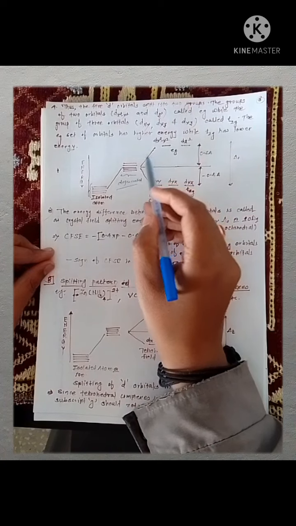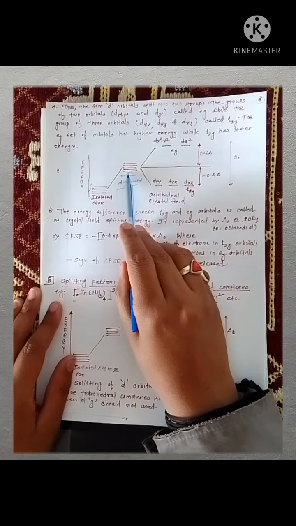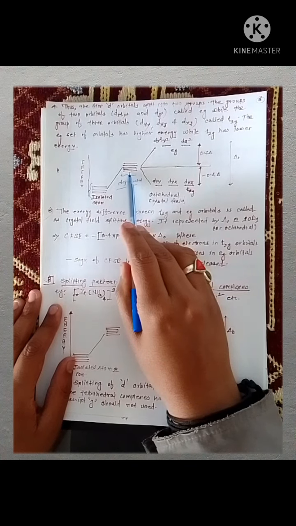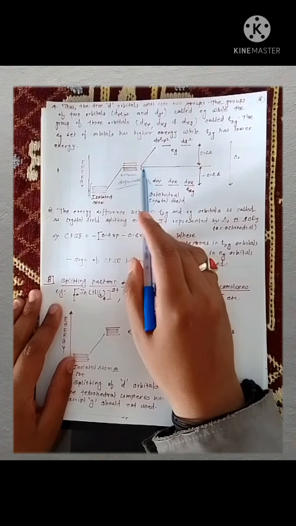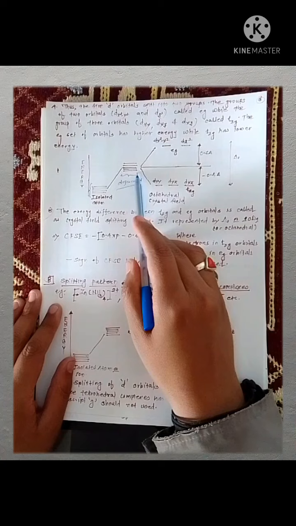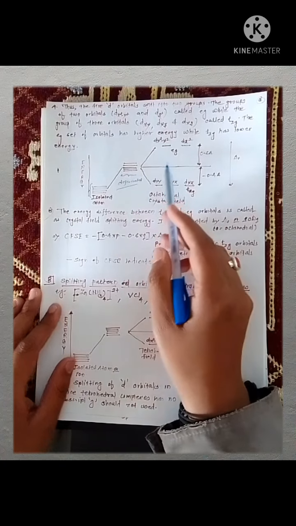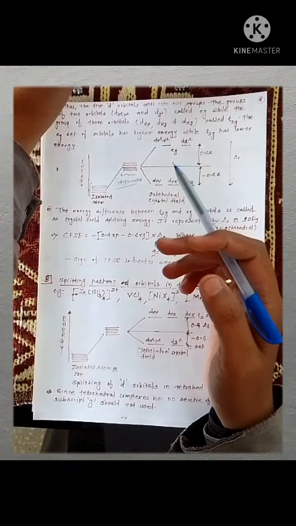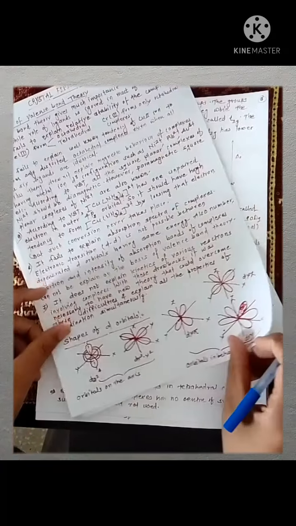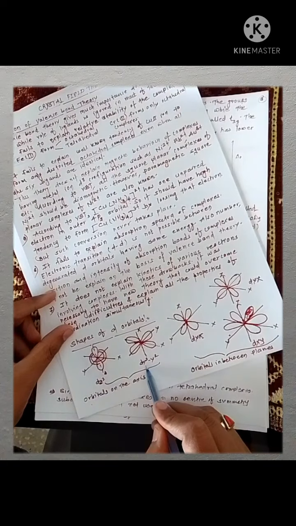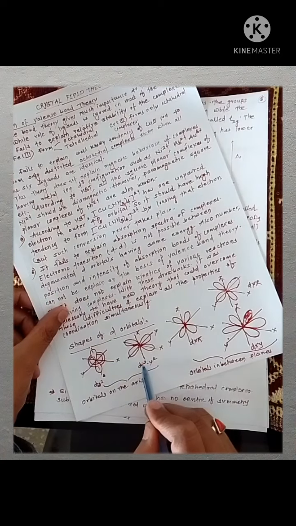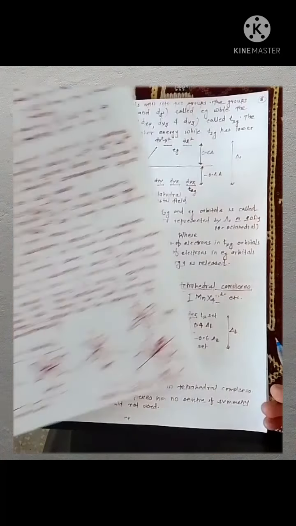Now, when we say the splitting of d orbitals in octahedral complexes, the ligand in octahedral complexes approaches from the axes. The ligand approaches the central metal atom from the axis, and we know that there are 2 orbitals, dz square and dx square minus y square orbital. They are on the axis. Therefore, the energy of these 2 orbitals increases.